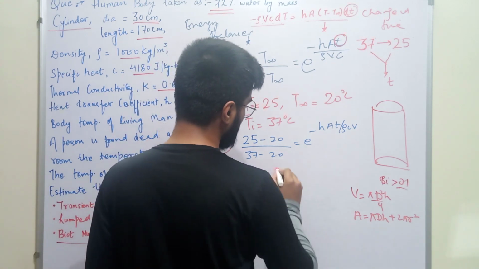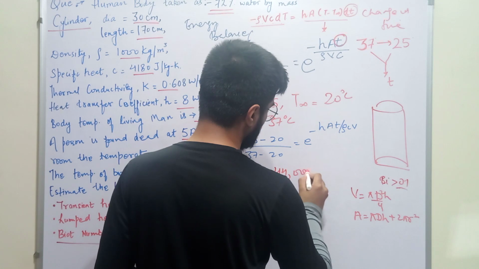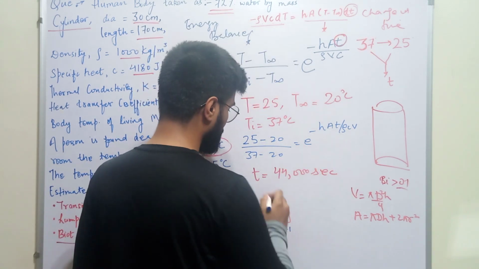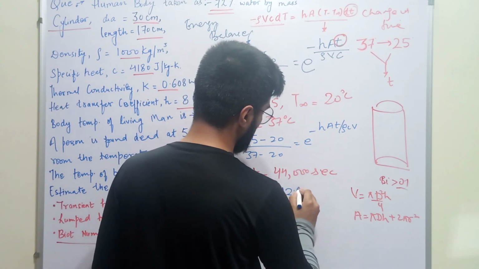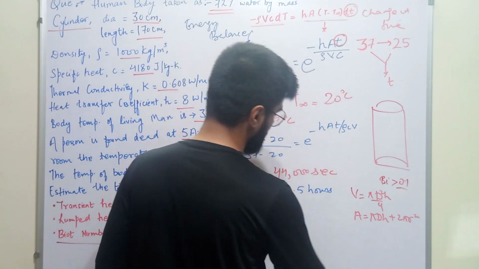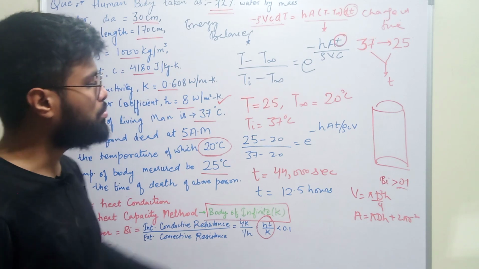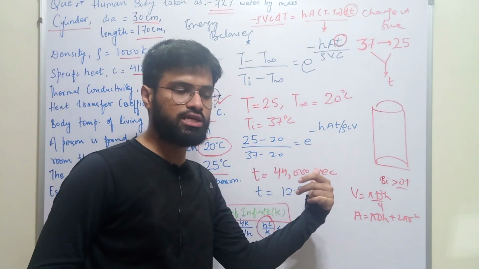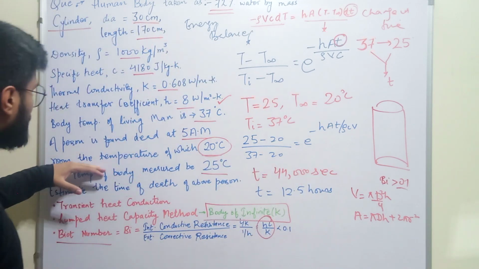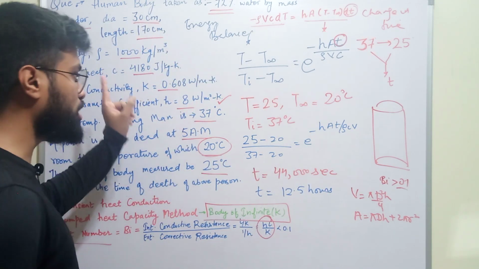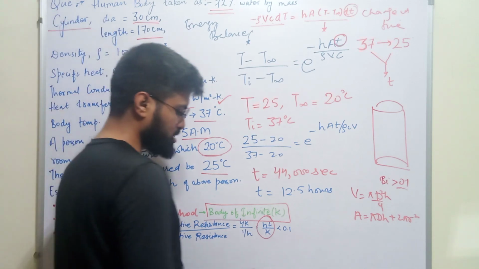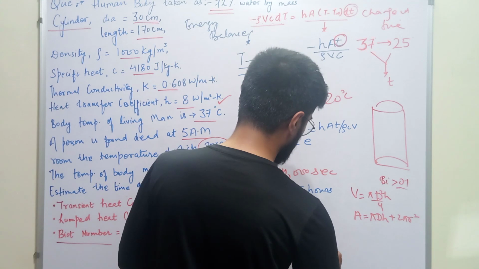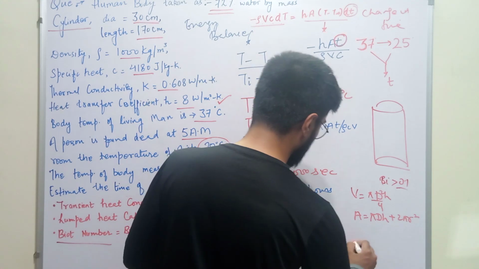we will get that the time here will be around 44,000 seconds. When we convert it into hours, the time will be approximately 12.5 hours. So this is the time taken by the body to reach 25 degrees Celsius from 37 degrees Celsius. So we know that we entered the room at 5 a.m. in the morning. It means that the person died at around 4:30 p.m. in the evening.